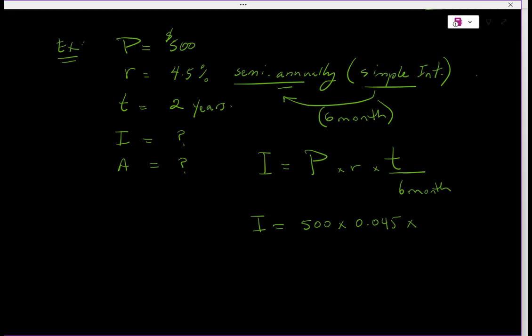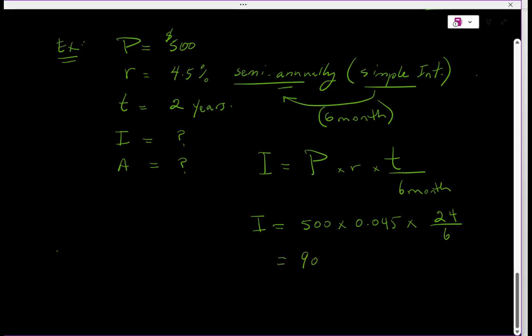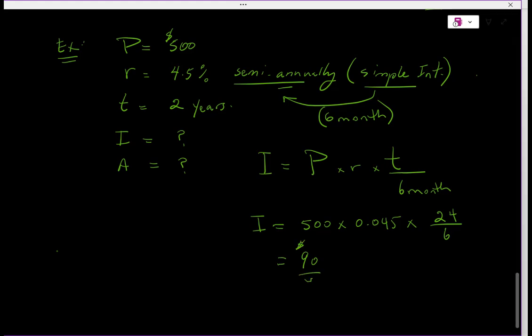I chose the month on the bottom, so I have to change 2 years to months. Now 2 years is 24 months over 6. You do the math and you get $90. So now that's the total interest that you got.